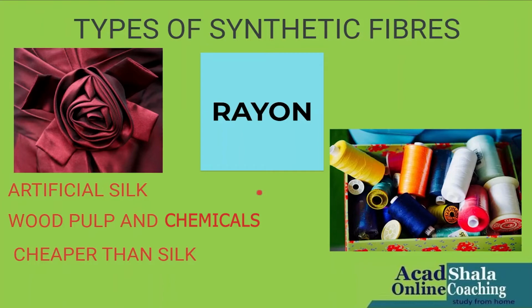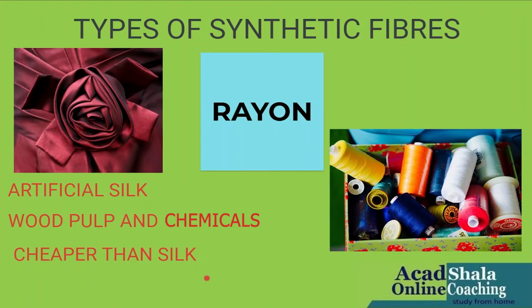Such a fiber was obtained by chemical treatment of wood pulp, and this fiber was called rayon or artificial silk. Although rayon is obtained from a natural source, wood pulp, yet it is a man-made fiber.